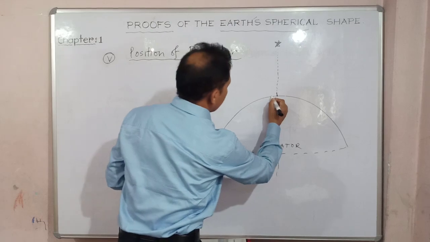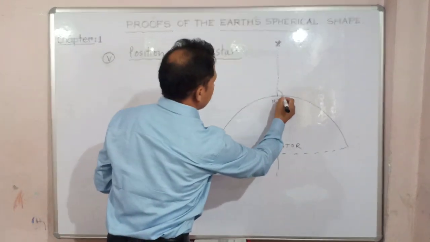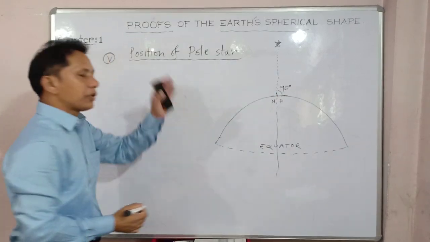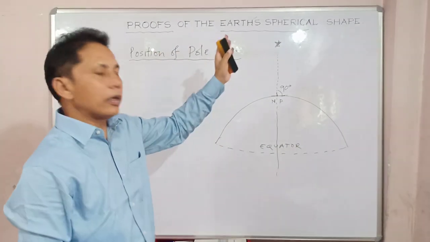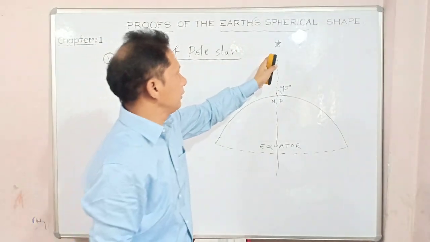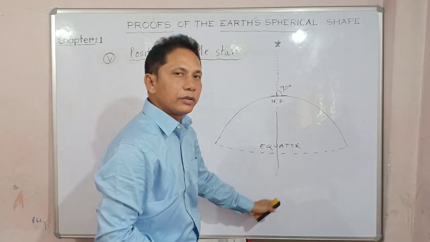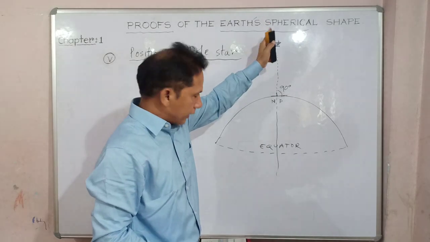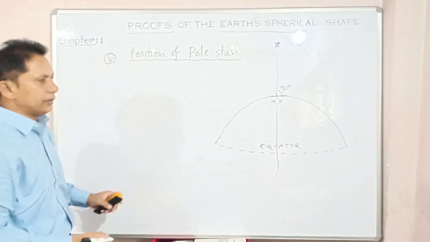So at an angle of 90 degree, the pole star is located. So this angle, say for instance, is 90 degree. So the pole star is positioned vertically above the North Pole. This is possible because the Earth's axis goes through the North Pole and South Pole. That's why it is always seen just vertically above the North Pole. But that is not the case everywhere.